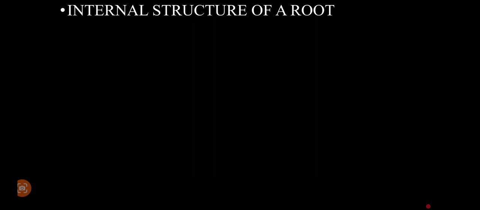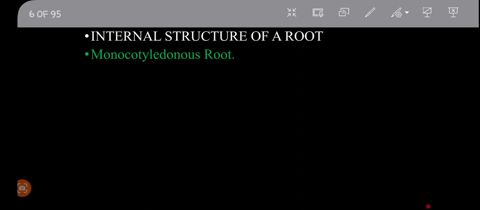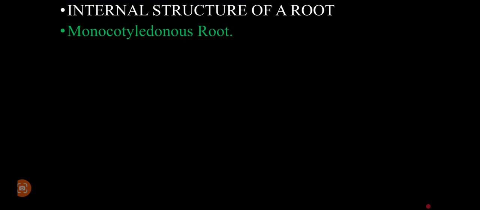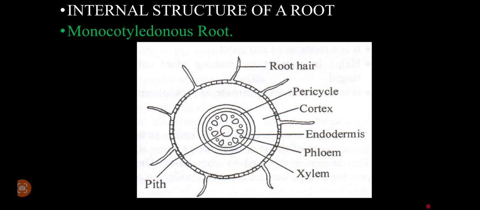Now, what about internally? How does the structure of a root appear? In this case, we are going to talk about two types of root structures. We have monocotyledonous root, and of course, we have dicotyledonous root. We are going to understand how a monocotyledonous root looks like, what are some of the differences and the similarities with the dicotyledonous root. So here is a diagram of the monocotyledonous root.